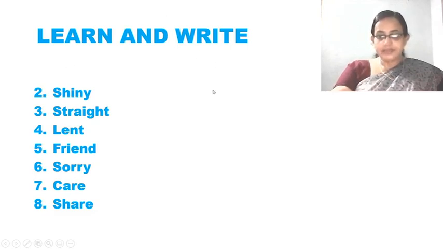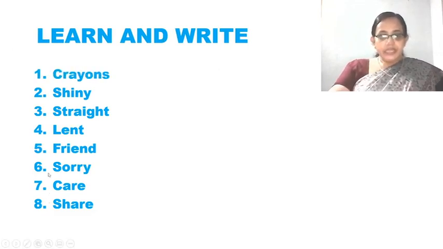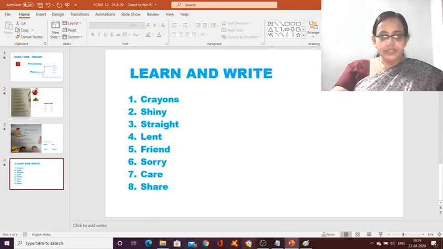Learn the spellings, then write. Alright? What are these words? 8 words are there. Crayons, shiny, straight, lent, friend, sorry, care, share. Right? So poems, no need to write. You have to write these 8 words, and I'll just tell you how to do this.